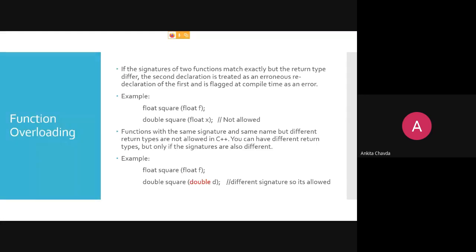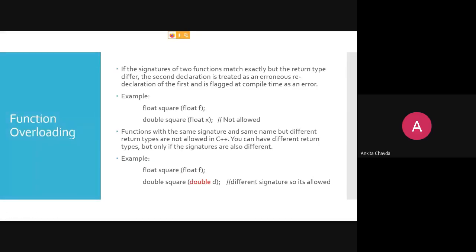If the signatures of two functions match exactly, but the return type is different, the second declaration is treated as an erroneous redeclaration of the first one and flagged at compile time as an error. That is what we have just discussed, right? Here I am having float f, here I am having float x. If you change just the formal parameter name, it doesn't mean that you have changed something. It will only check the data type, not the formal parameter name.